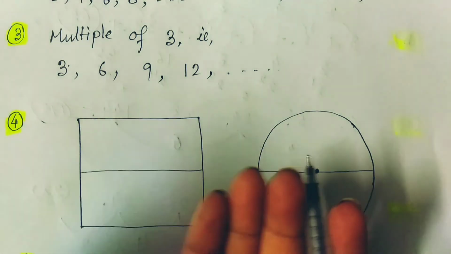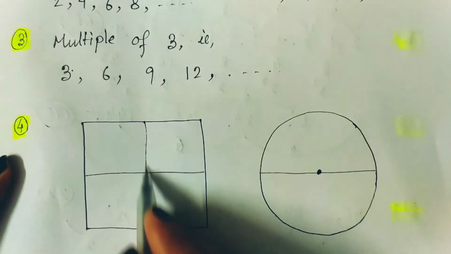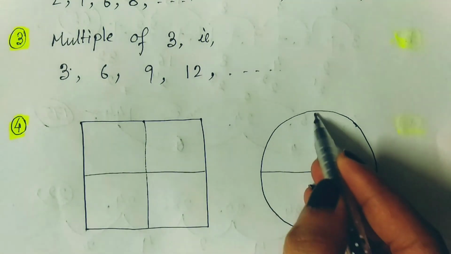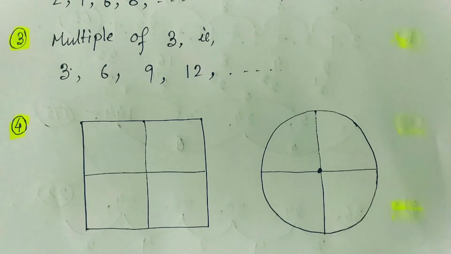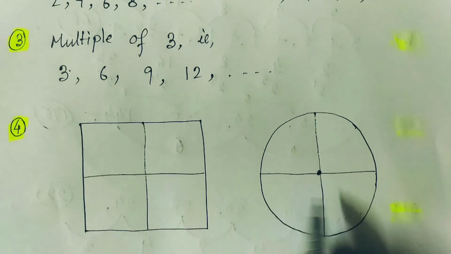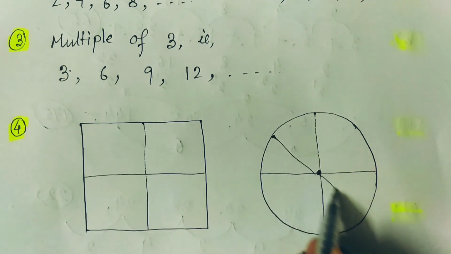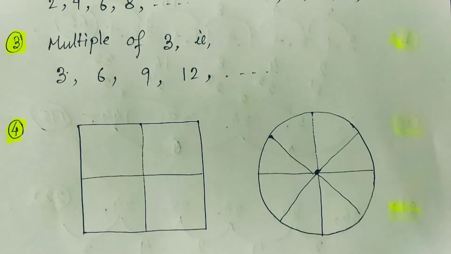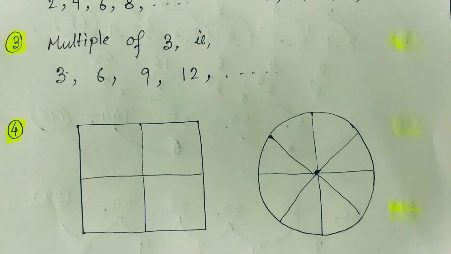Now if we give one more fold, that means first fold then second fold, then we will find 4 different parts. Again, if we fold these 4 parts, we will divide it into 8 parts. If in a circle we put one more fold, we will find these 8 parts. Again if we fold, it becomes 16 parts. In this way it increases. So this is an example of a geometric sequence.